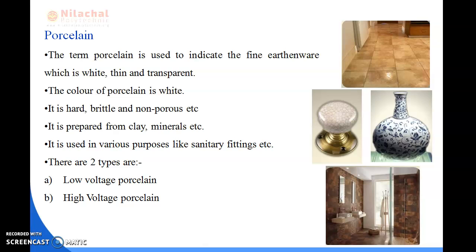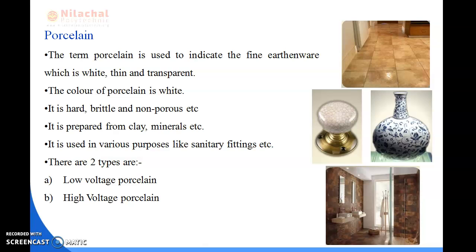There are two types of porcelain. First is low voltage porcelain and second is high voltage porcelain. As I have shown you in the diagram, here you can see the porcelain diagrams, and it is used in the sanitary fittings. The porcelain can be used in the sanitary fittings. And if you see, there are two types of porcelain.